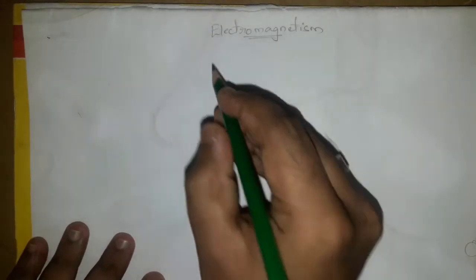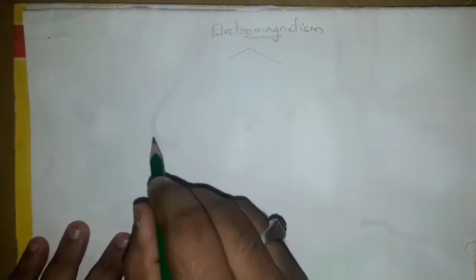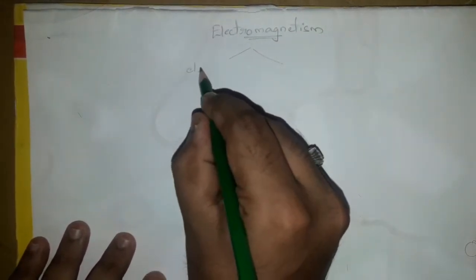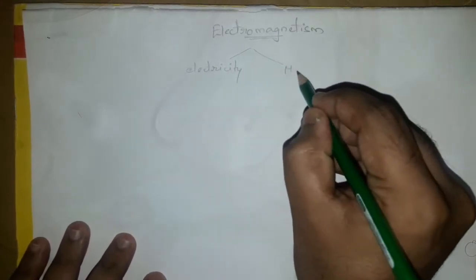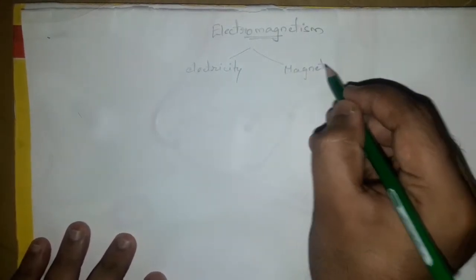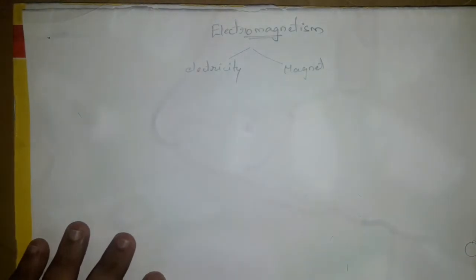Today we are going to discuss electromagnetism. Here, the "electro" part is divided into two: one belongs to electricity, and the other belongs to magnetism, that is, about magnets.